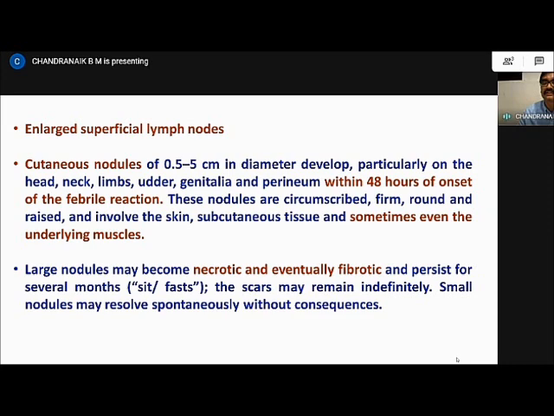Large nodules may become necrotic and eventually fibrotic, and this necrosed fibrotic tissue can persist for several months. These are called sitfast, and the scars will remain indefinitely. Of course, the small nodules may resolve spontaneously without any consequences.